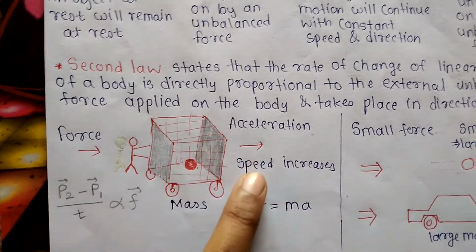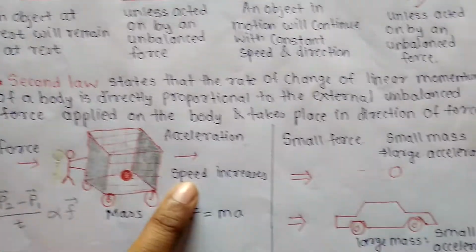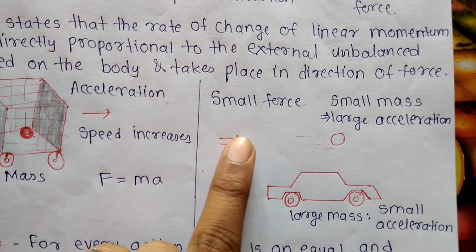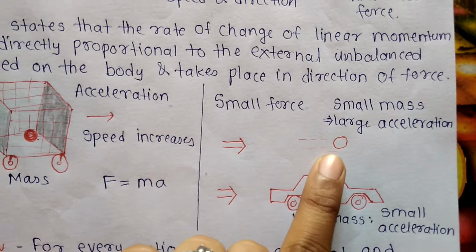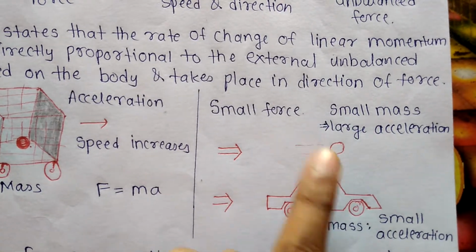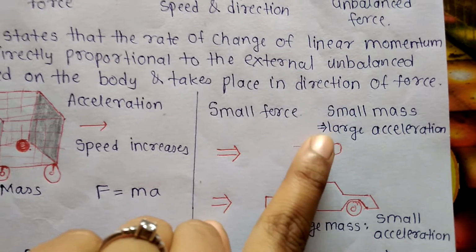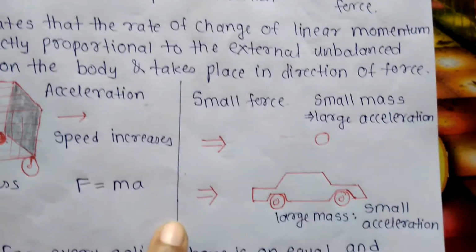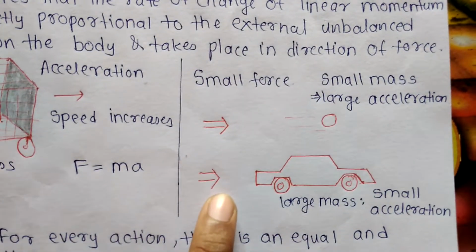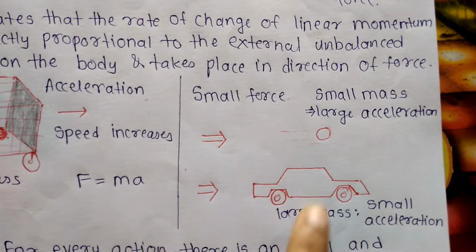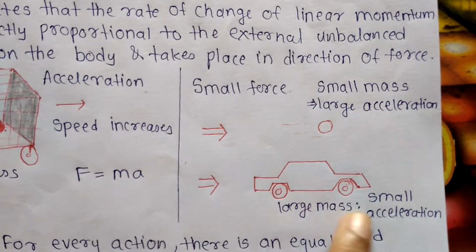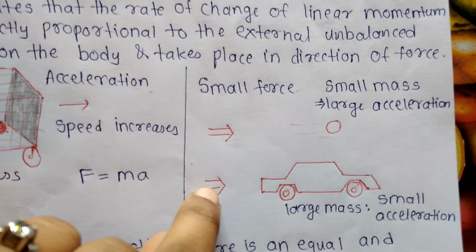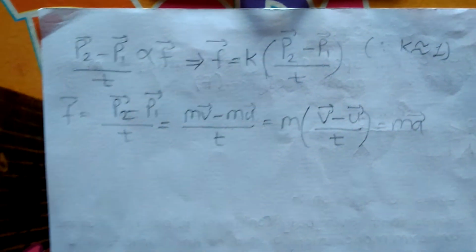Actually, the trolley gets accelerated. In another example, we see if we apply a small force to a small mass, for example a ball or stone, it will give us large acceleration. Whereas if we give some small force to a larger mass, for example a car here, it will give us small acceleration. They are opposite conditions. Now move towards some derivation.